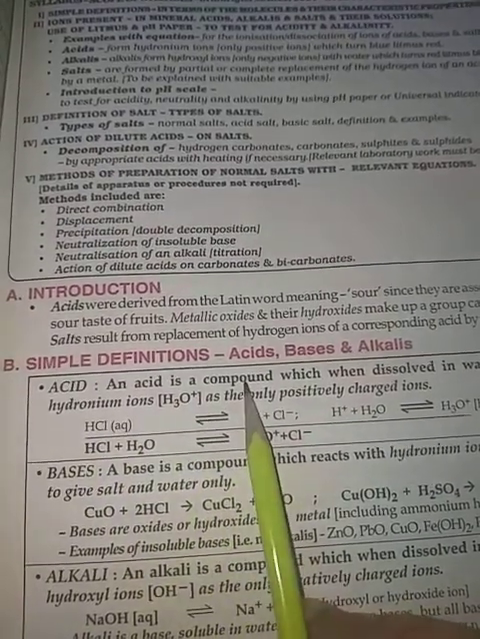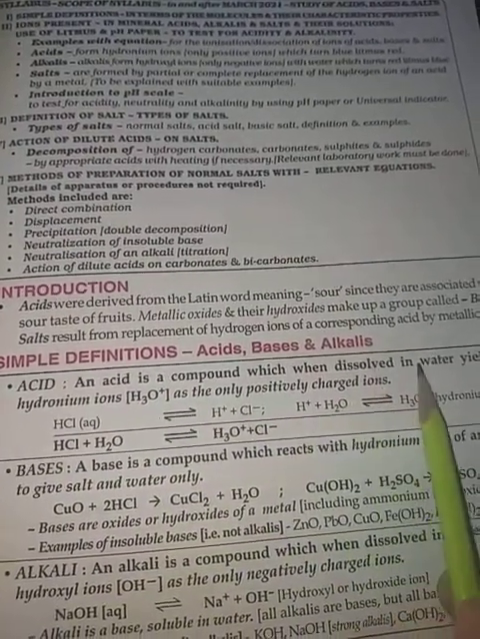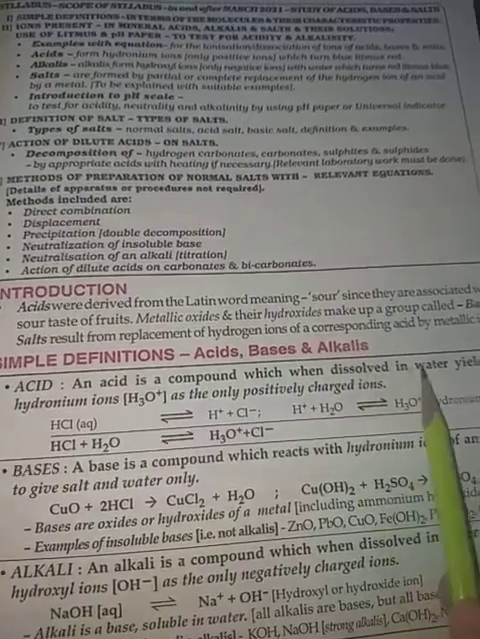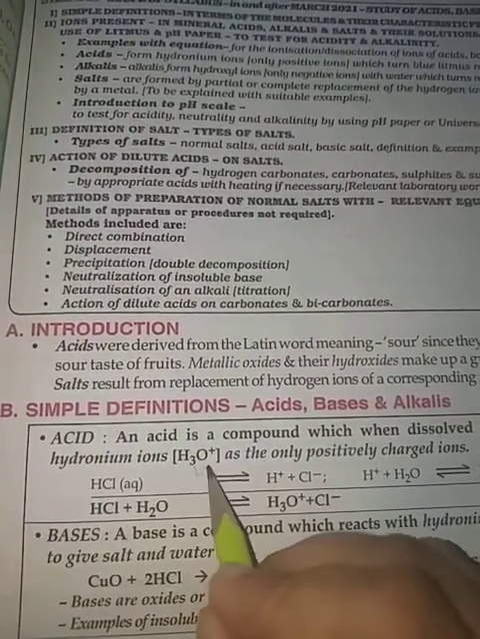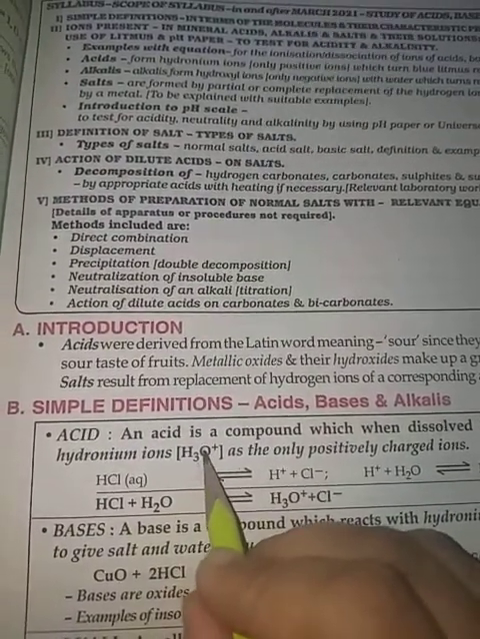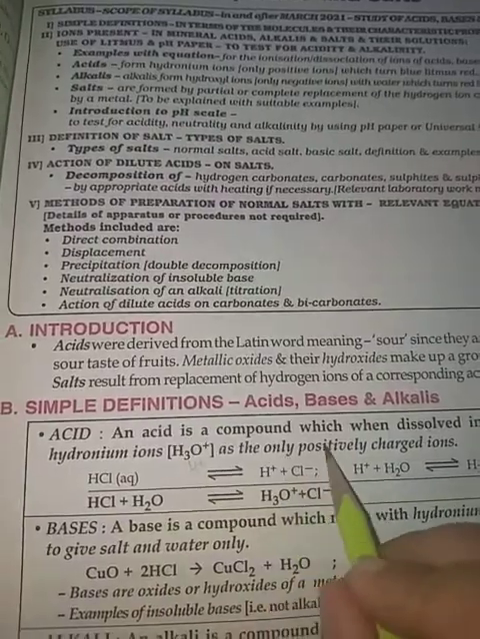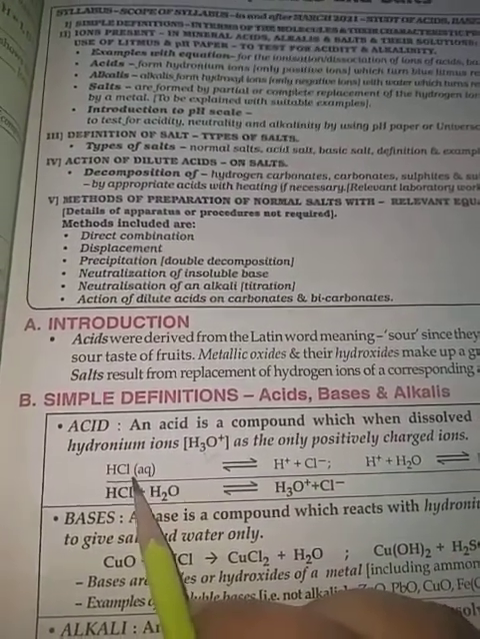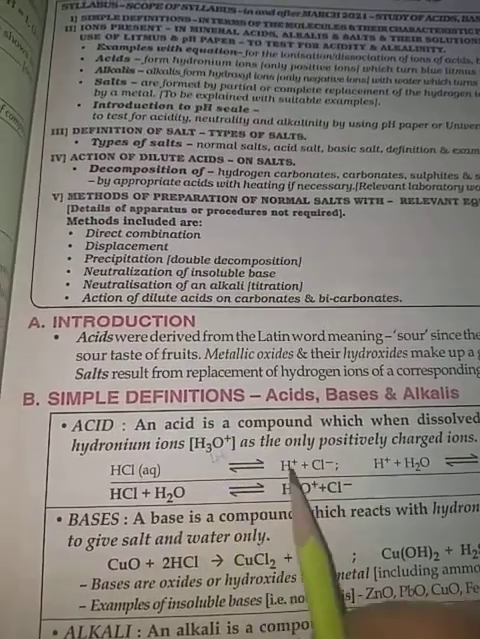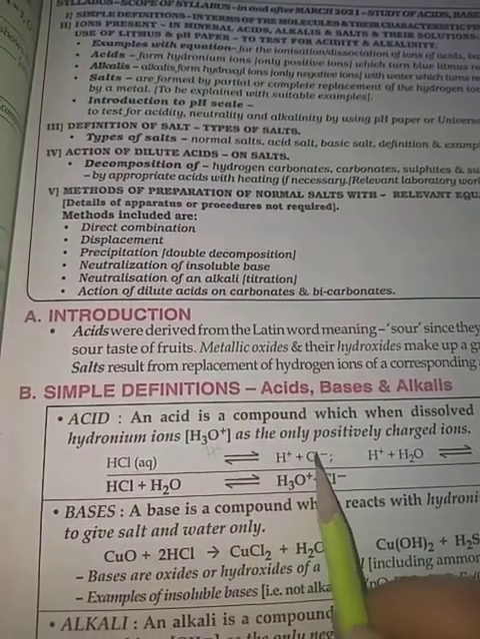An acid is a compound which, when dissolved in water, gives us hydronium ion or H+ ion, H+ or hydronium ion as the only positively charged ions. See, HCl, when it is dissociating, gives H+ ions and Cl- ions.